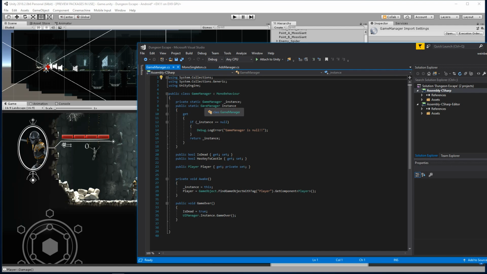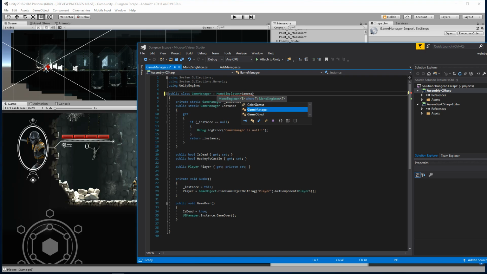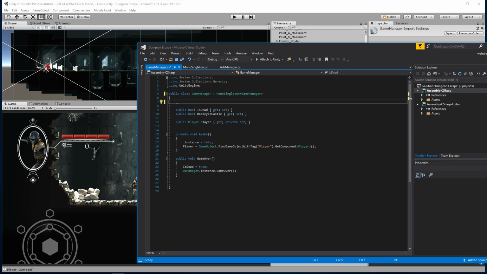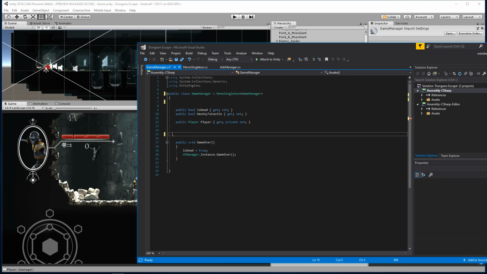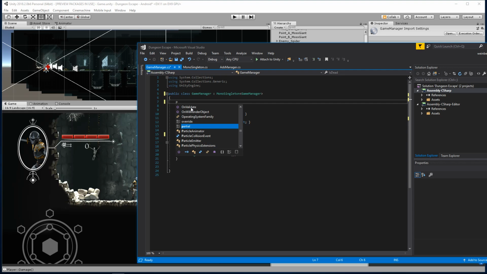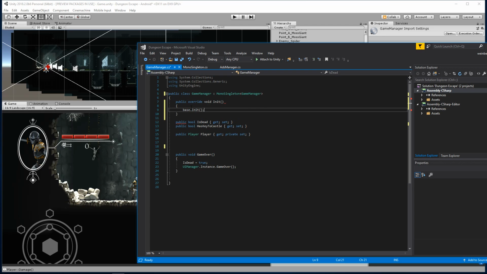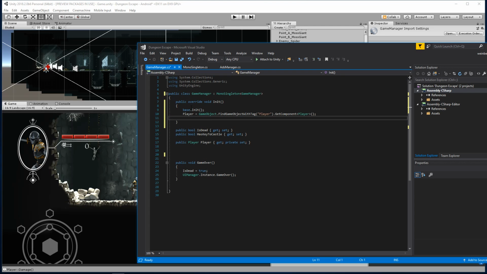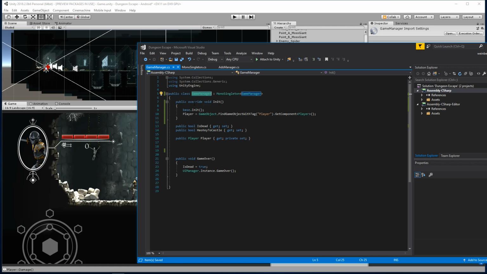Inside of our game manager, this is the old singleton way. I can remove all of this code as well as Awake, and convert this to a mono singleton. I can pass in the game manager to become a singleton, and this handles it for me. I can now delete this. I can also remove void Awake, but I want to keep the initialization properties. So instead I'm going to use public override void Init, call the base Init, and then the player function. So this is now a singleton. It's the exact same thing, just less code. It's all handled in the back end using this mono singleton.